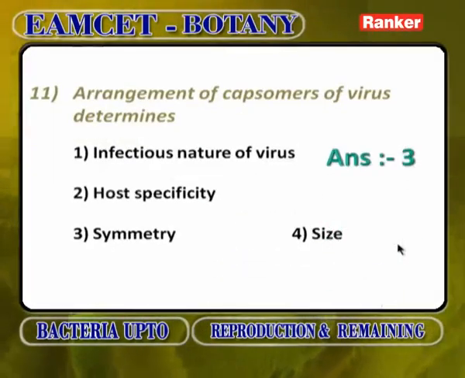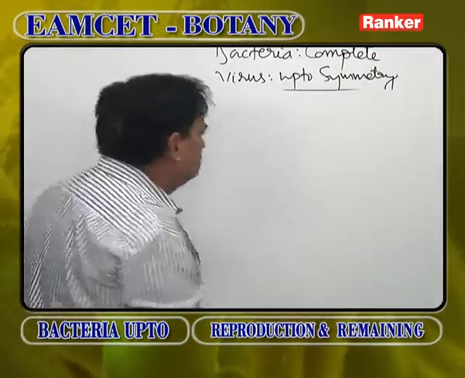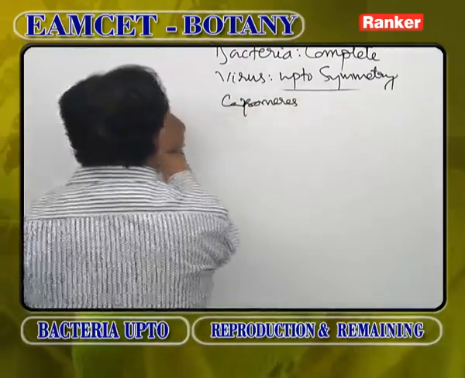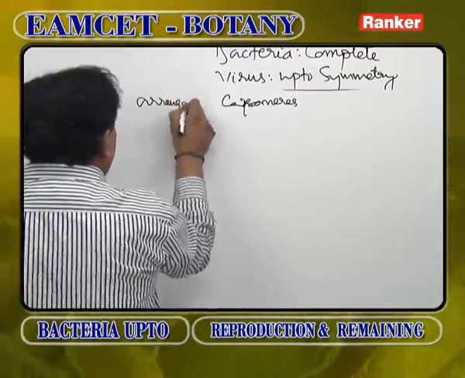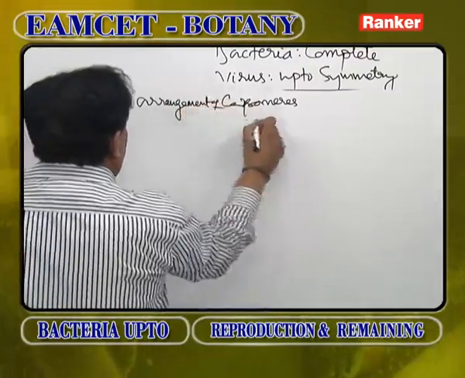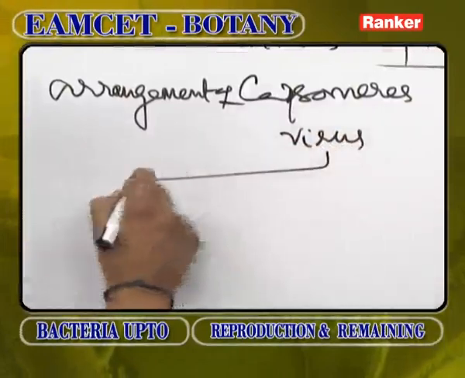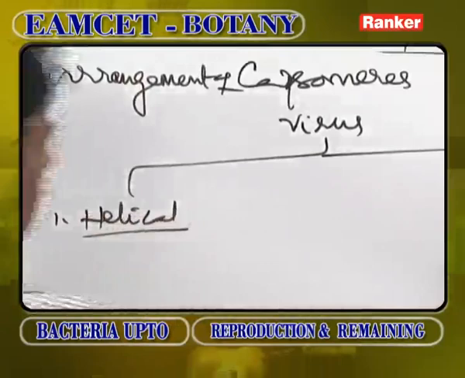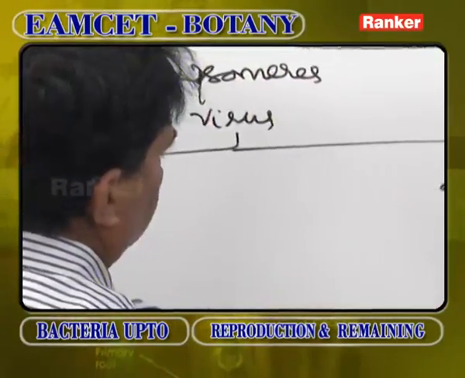The arrangement of capsomeres of a virus determines what? The infectious nature of the virus, host specificity, symmetry, or size? Not the infectious nature, not host specificity, and not size, but symmetry. Based on the arrangement of capsomeres, viruses show two types of symmetry: one is helical symmetry, the other is cubical symmetry.